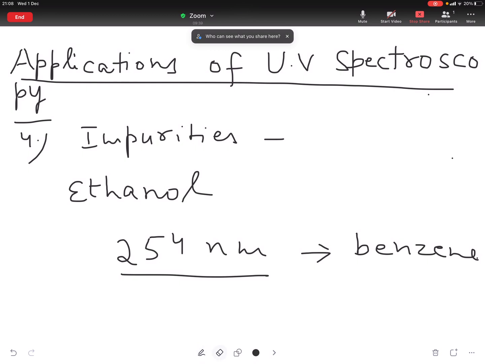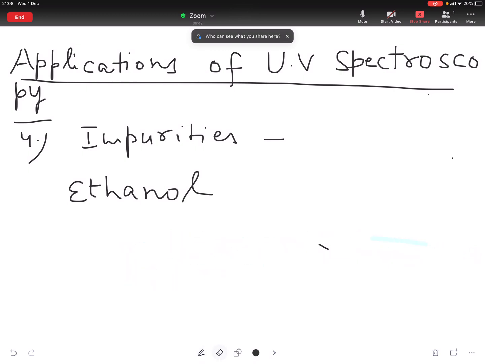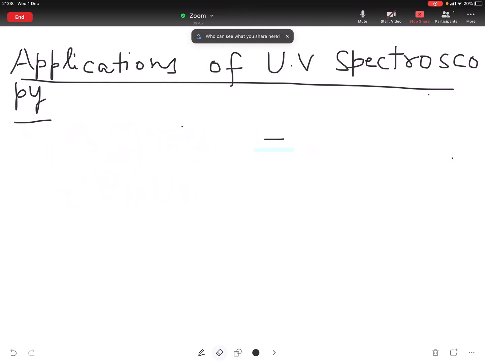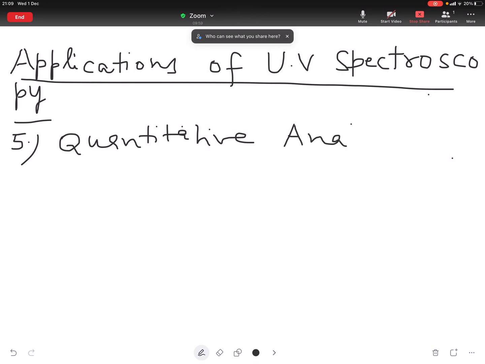Fifth application is quantitative analysis. Due to its high sensitivity, UV spectroscopy is a valuable analytical tool.